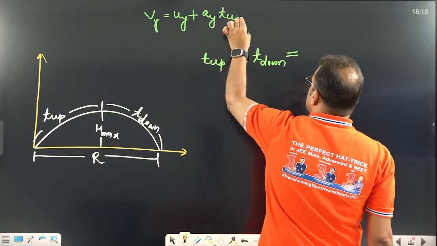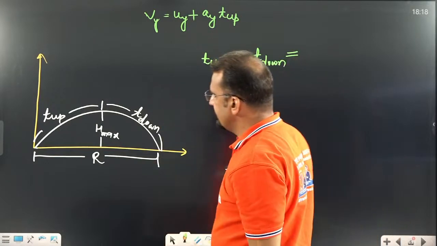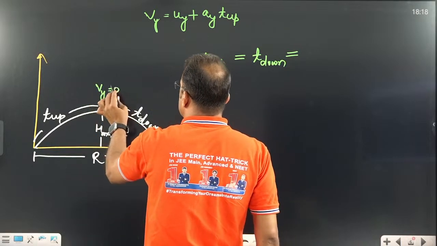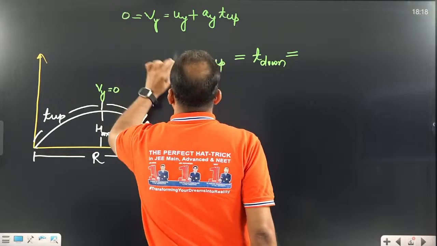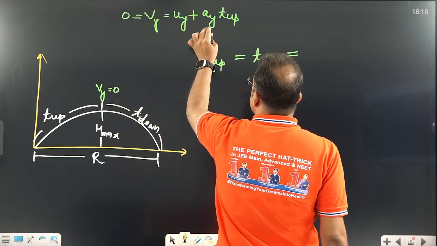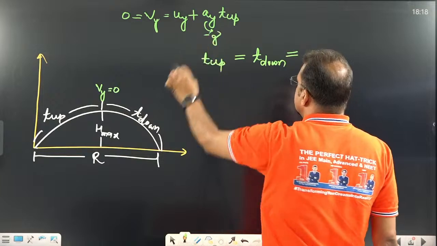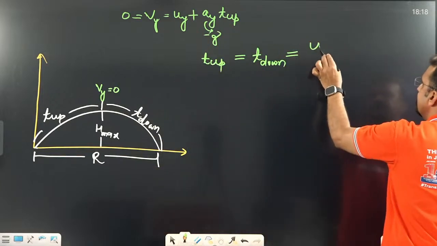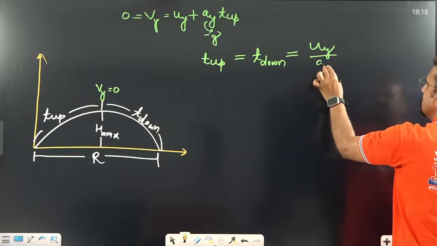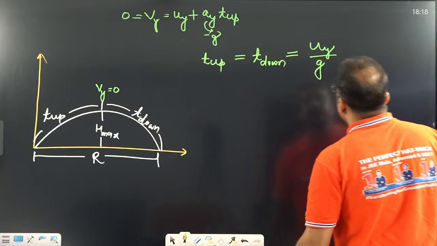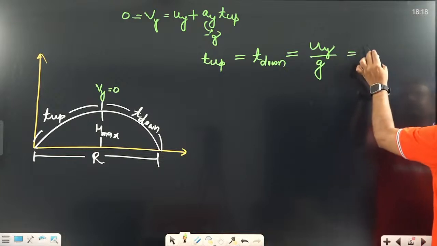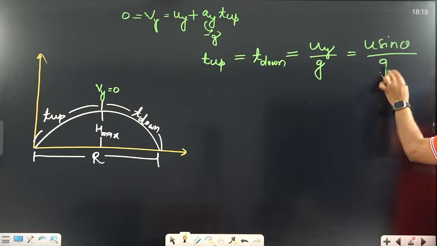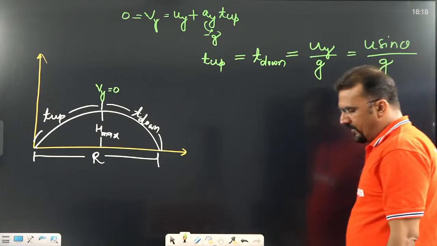Let us discuss the upward time. Upward time means on the y-axis at one point, the velocity Vy is going to 0. When you take this as 0, uy is uy, ay is minus g. So you see T up equal to uy divided by g. And dear student, uy itself is u sin theta. So this is the time of up and down.